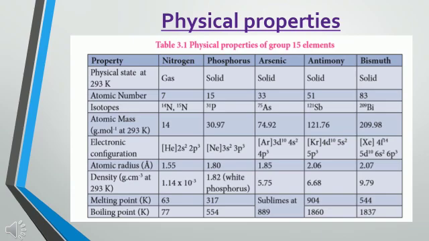We already know the general trend in the periodic table. These properties gradually increase from top to bottom of the group. That is the physical properties of nitrogen group elements.